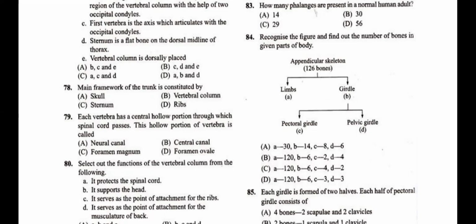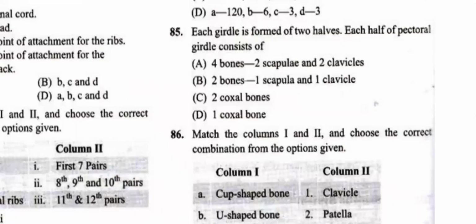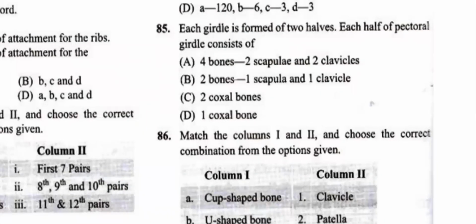Question number 85. Each girdle is formed of two halves. Each half of a pectoral girdle consists of two bones, one scapula and one clavicle.